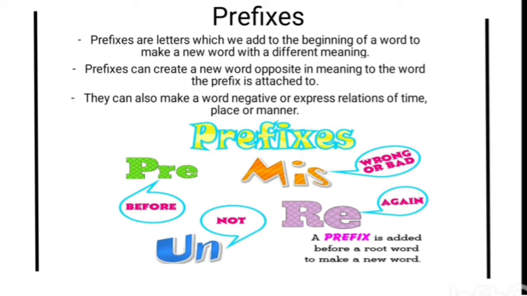Prefixes can create a new word, and they can also make a word negative or express relations of time, place, or manner. There are different types of prefixes in the English language. For example, un, ir, mis, outer, and so on.